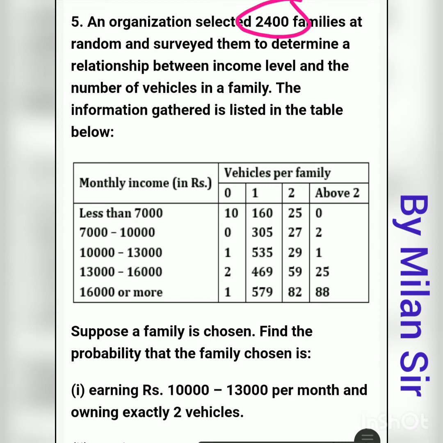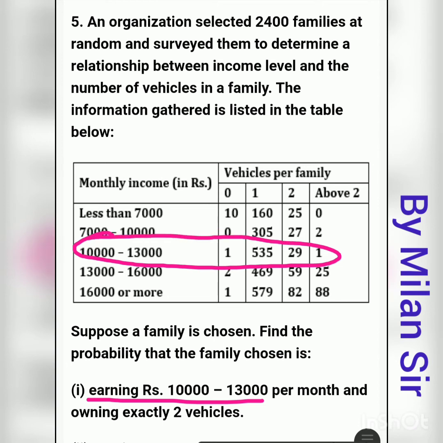Okay, now we need to find the favorable outcomes for each of these questions. For question number 1, earning 10,000 to 13,000, we need to see this row, and in that owning exactly two vehicles. In 10,000 to 13,000, exactly two vehicles, it is 29.